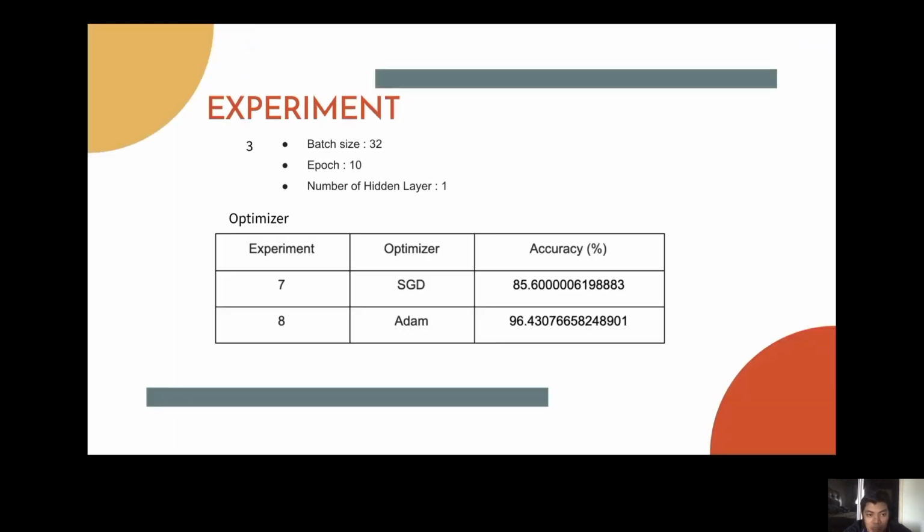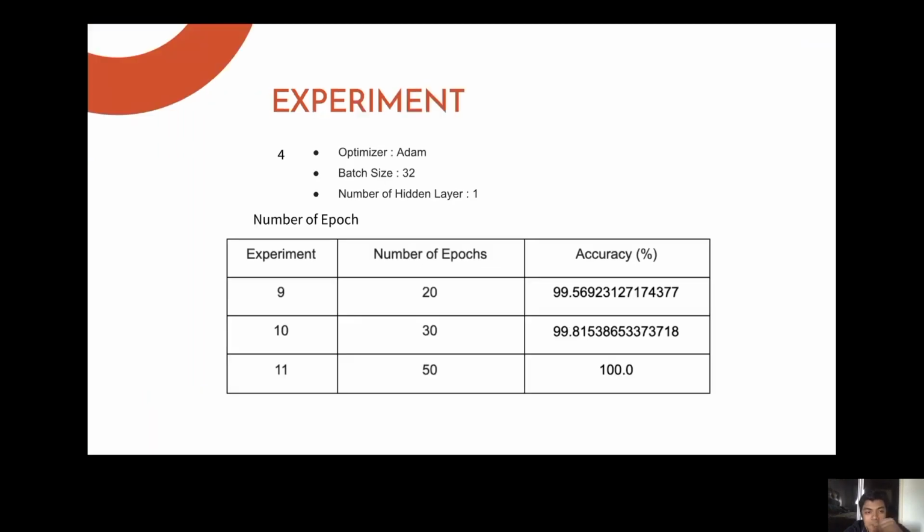And proceed to the experiment of optimizer. So from here, we can see that the Adam optimizer provides better accuracy for the sampling with 96.43%. So we can see here that the accuracy jumped up by 12.65% from the previous test, experiment 7, which is using the SGD optimizer. So this shows that optimizer Adam suits our model well.